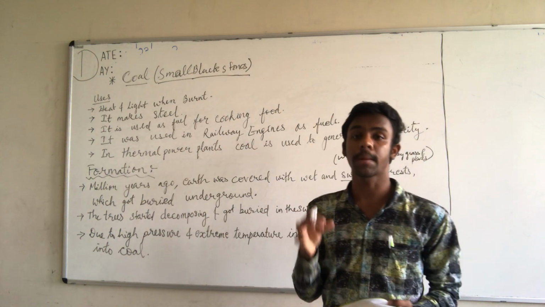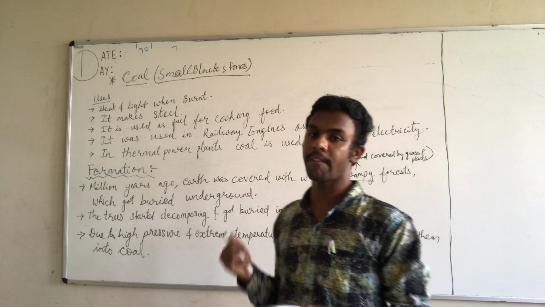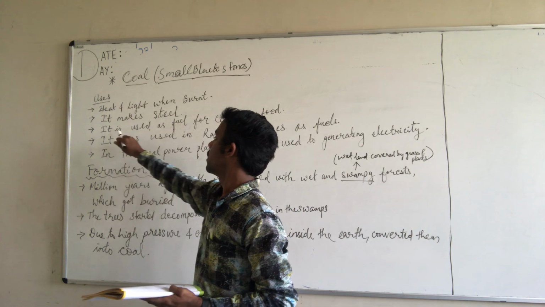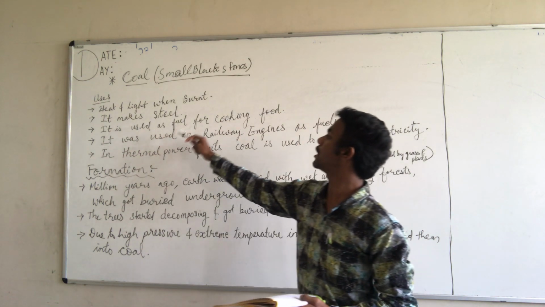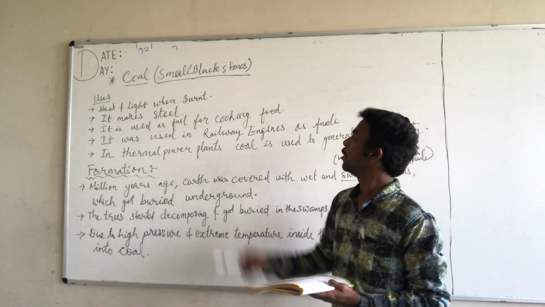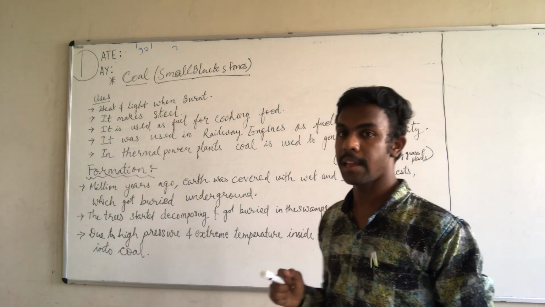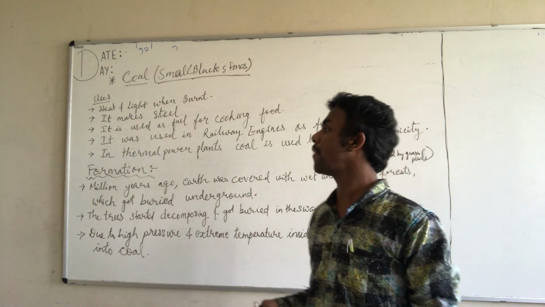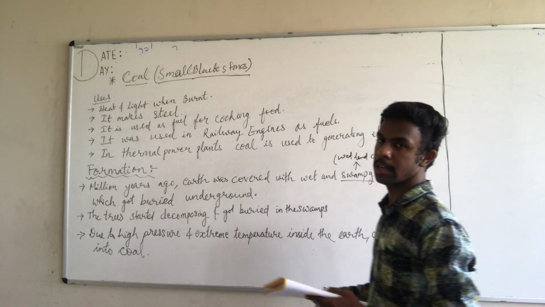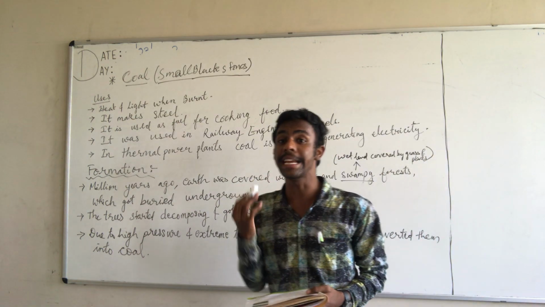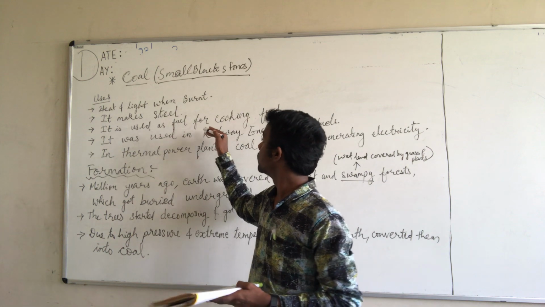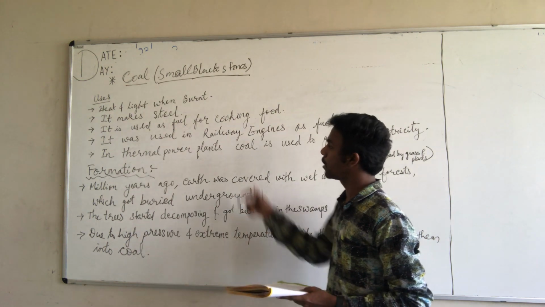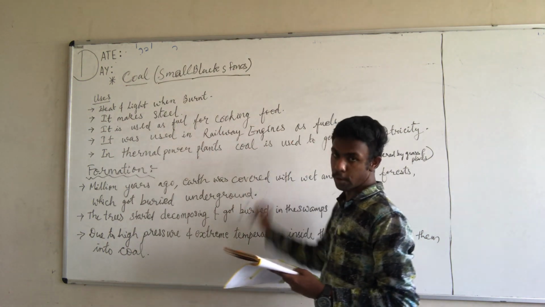Why? Because it has carbon content. More carbon content is available in coal, so with that carbon content, steel can be produced. The third point I have written is that it is used as fuel for cooking food. Coal is a very common thing in villages. When you go into the villages, you can find the use of coal for cooking, as it generates lots of heat energy. With that heat energy, cooking could be made easier. So coal is used as a fuel for cooking food. That is the third one.